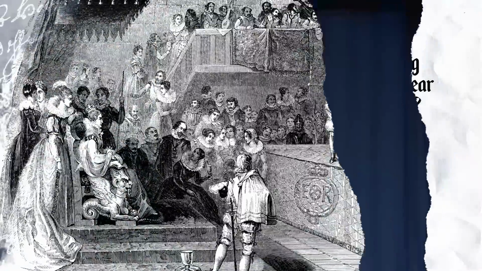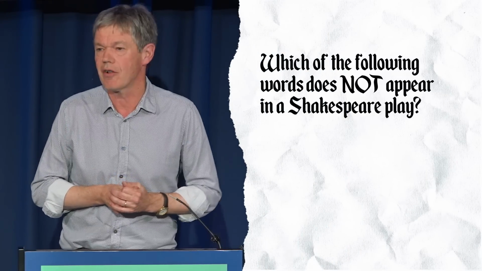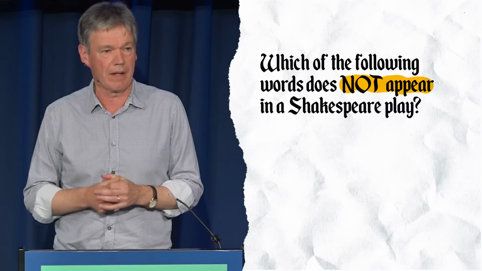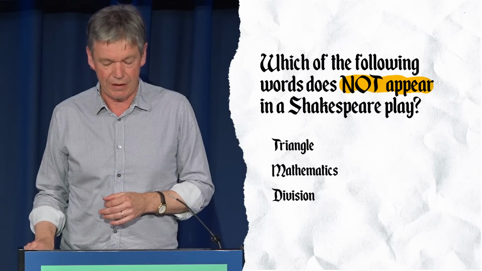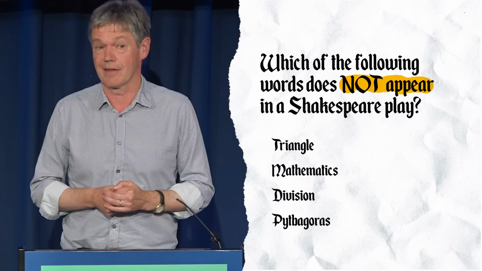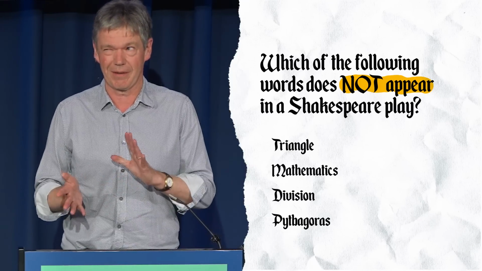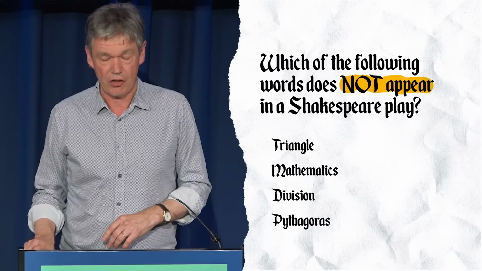Here's a little quiz question. I won't ask you to offer ideas, but which of the following words does not appear in a Shakespeare play? The words are triangle, mathematics, division, and Pythagoras. Three of them do, one of them doesn't. I'll give you the answer. The correct answer is triangle.